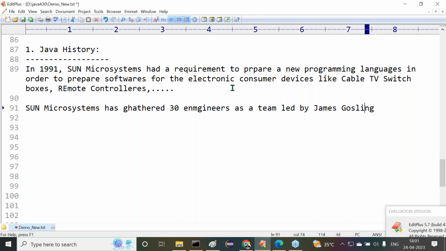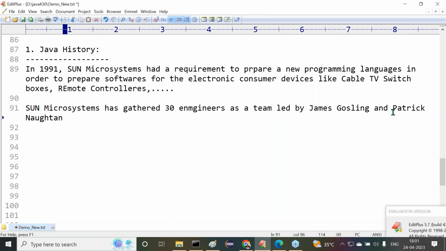I think you are already aware of this name, right? Familiar. Sun Microsystems gathered 30 engineers led by James Gosling and Patrick Nathan. Patrick Nathan is another person. They are the two leads for this 30-member team. Right or not? All right.